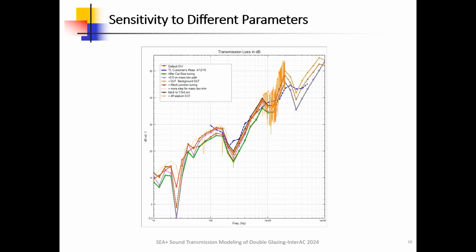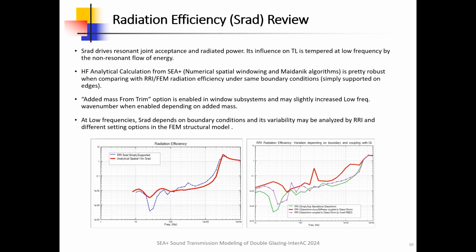Sensitivity to different parameters. Radiation efficiency, sigma-rad, review. Sigma-rad drives resonant joint acceptance and radiated power. Its influence on TL is tempered at low frequency by the non-resonant flow of energy. HF analytical calculation from C+, numerical spatial windowing and Madonic algorithms, is pretty robust when comparing with RRI/FEM radiation efficiency under same boundary conditions, simply supported on edges.